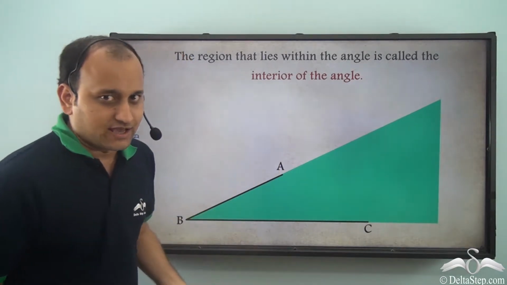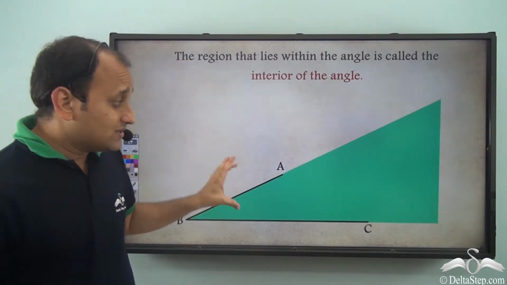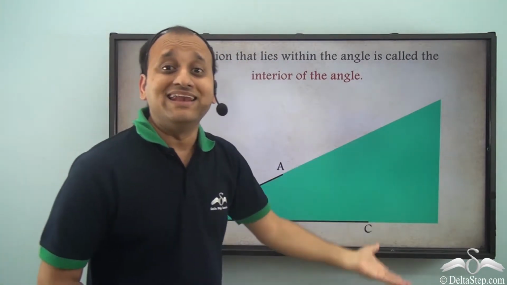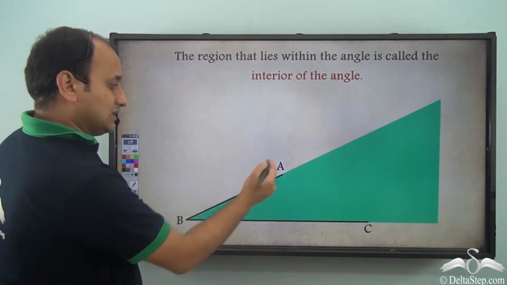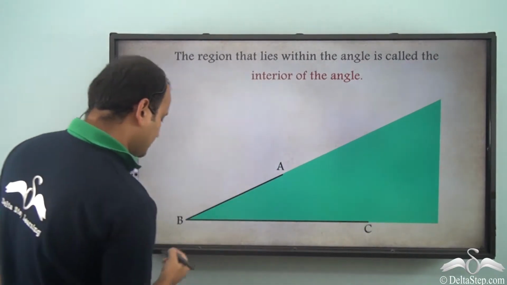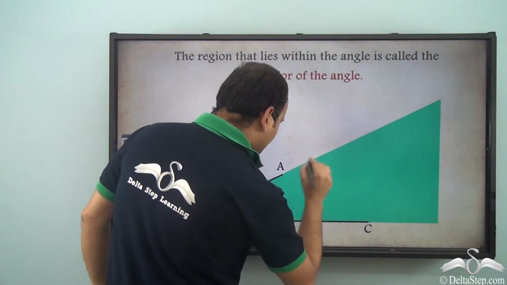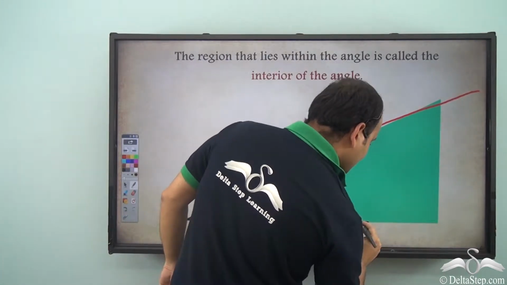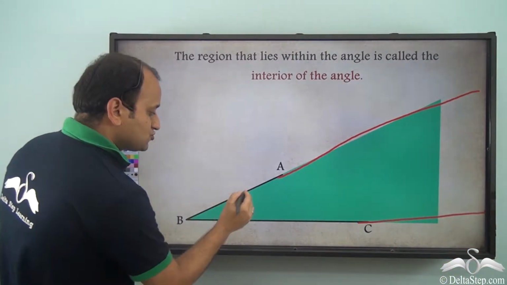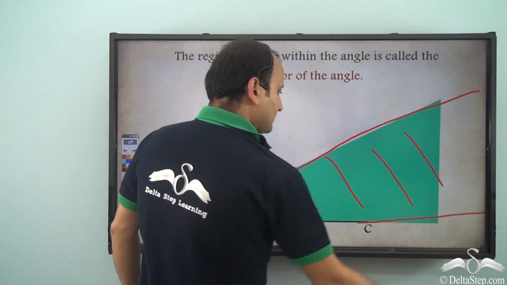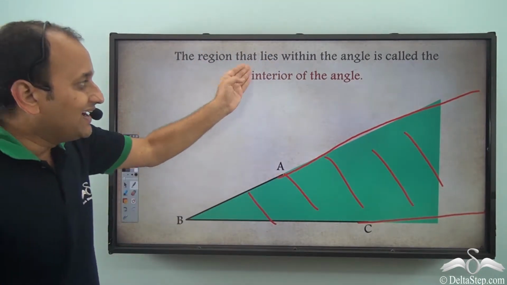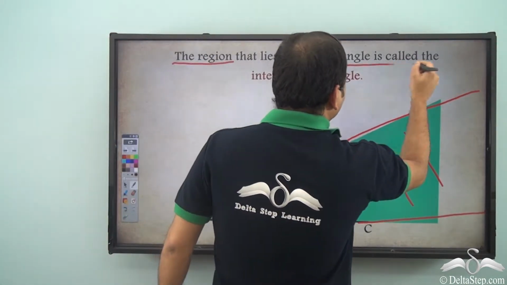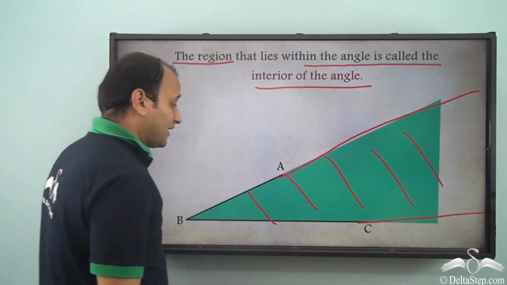angles cover different areas, and according to the area covered by the angle, different areas have different names. So in this case, this particular area which you see here is being covered by the angle, or you can say that the angle extends to make this particular area. So what do I call this area? Well, this area is called interior of the angle. So the region that lies within the angle is called interior of the angle.